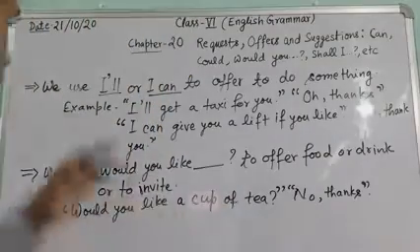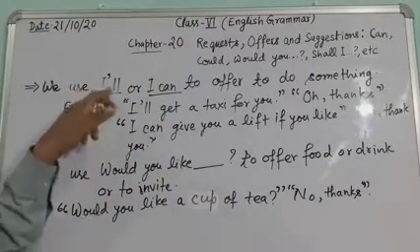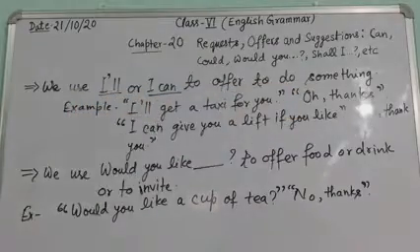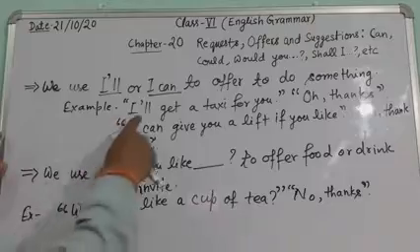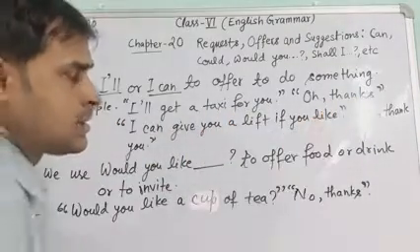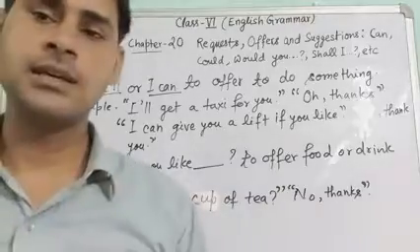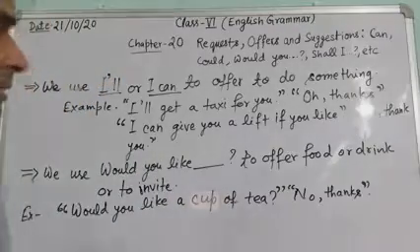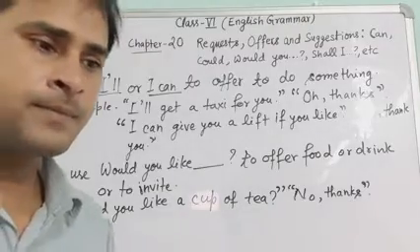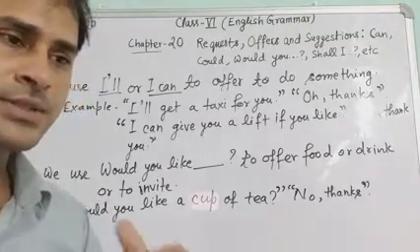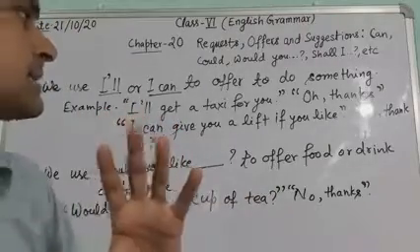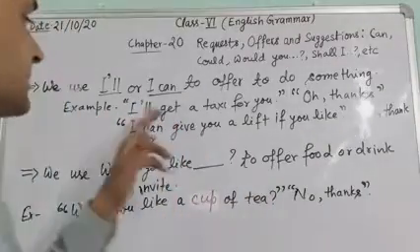We use I'll or I can to offer to do something. So for example, I'll get a taxi for you. Oh, thanks. Suppose two persons are talking to each other, and one person is offering something and doing a favor.